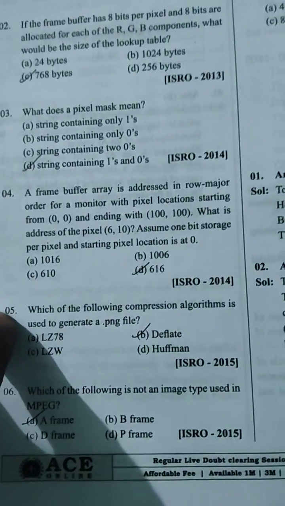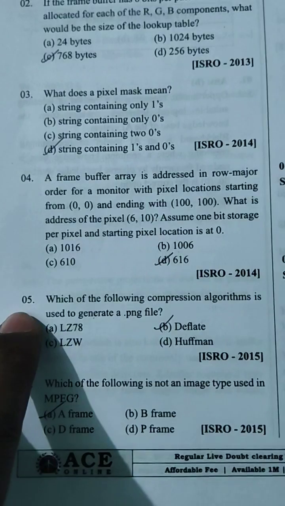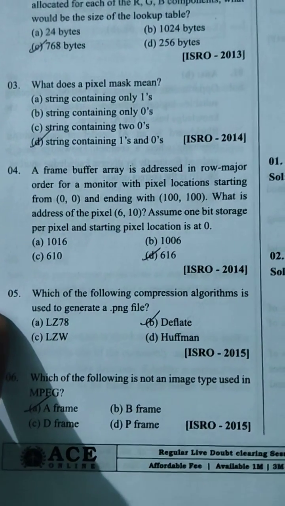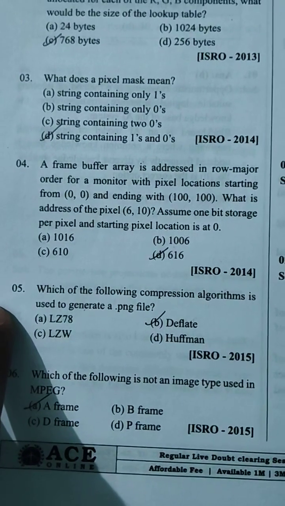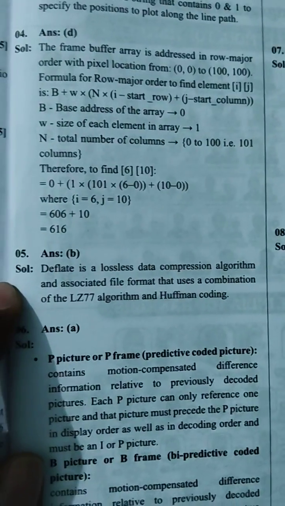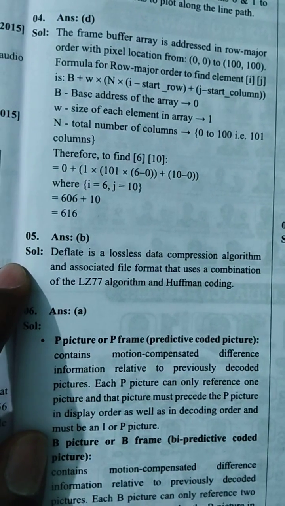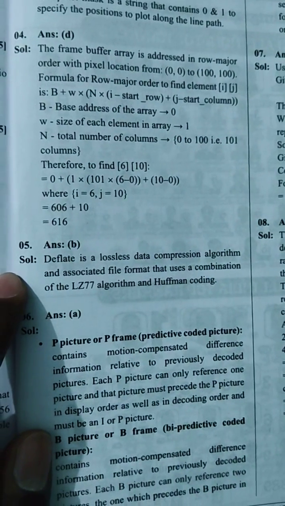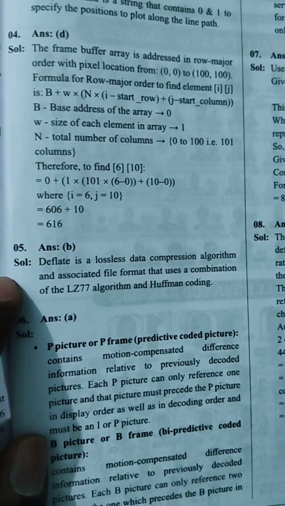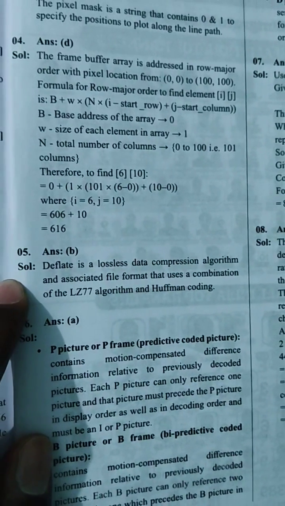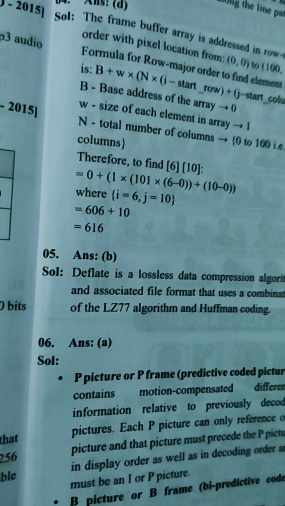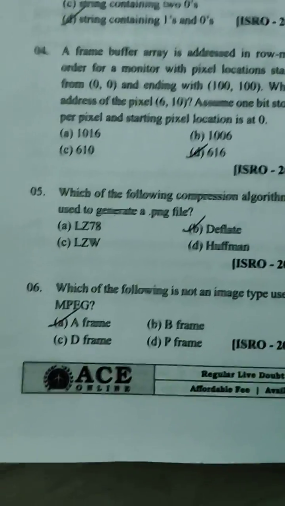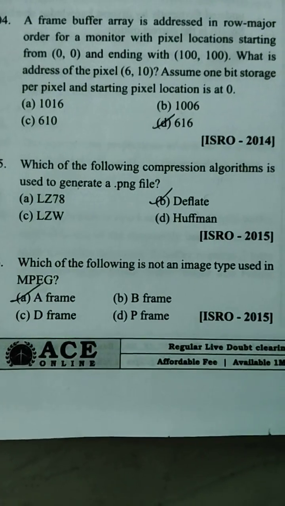Which of the following compression algorithms is used to generate a .png file? Deflate. Deflate is a lossless data compression algorithm and associated file format that uses a combination of the LZ77 algorithm and Huffman coding. So .png uses Deflate, which is LZ77.